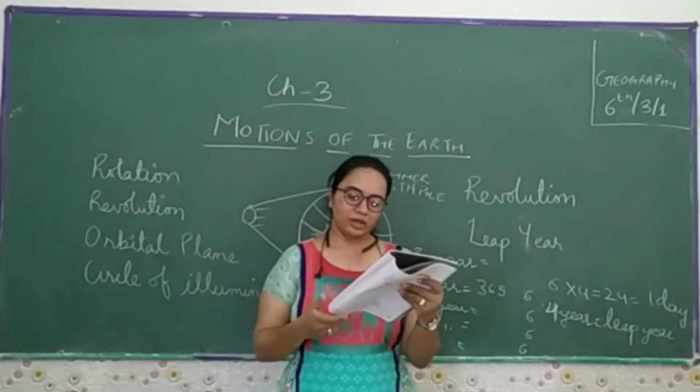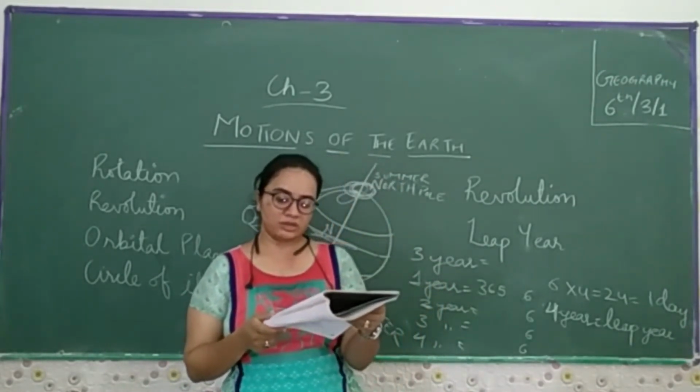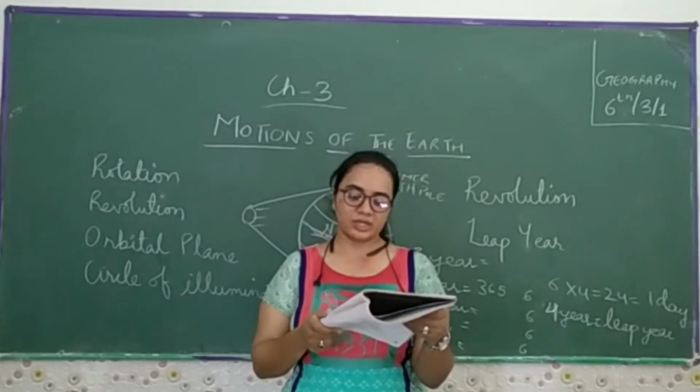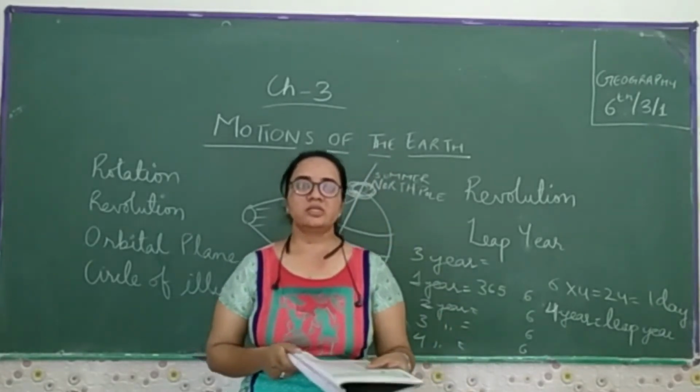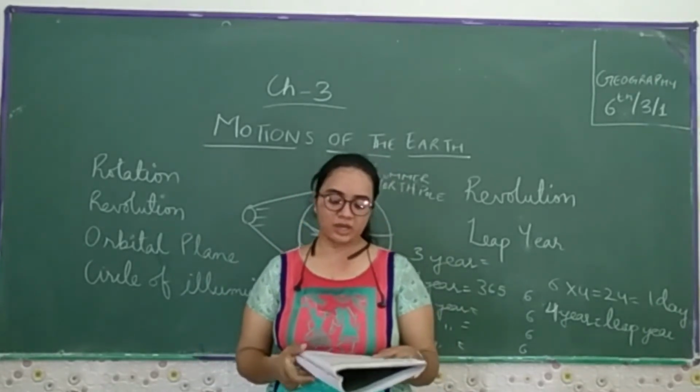Then we go further. All these conditions reverse in the winter season. The nights are longer than the days. This position of Earth is called the summer solstice. That is what we call the summer solstice.